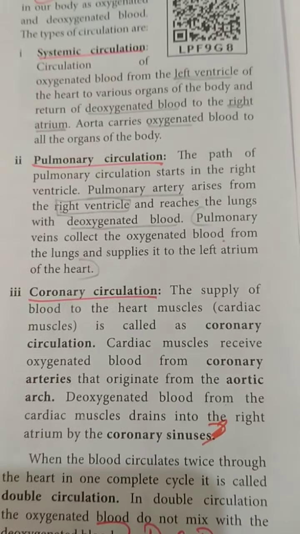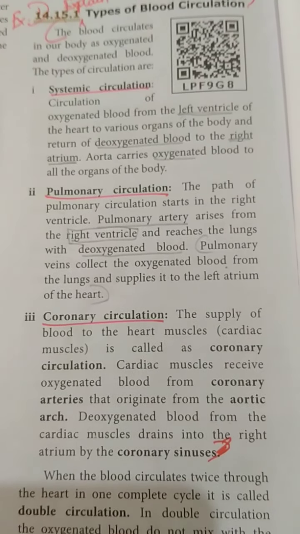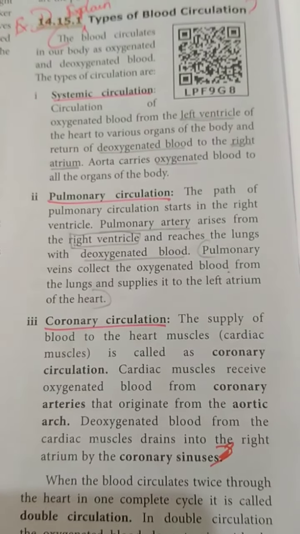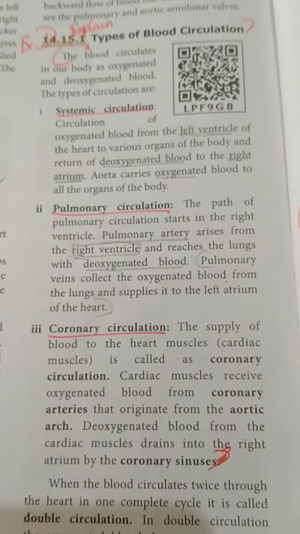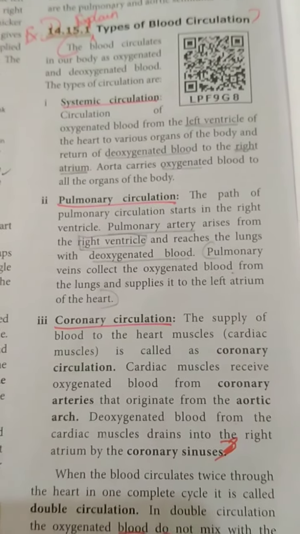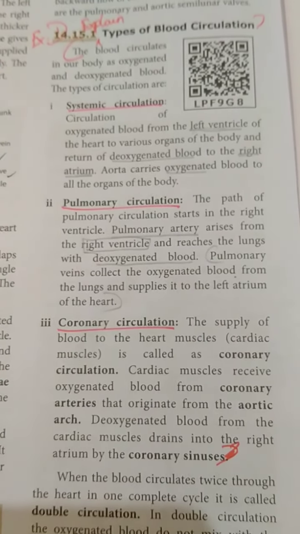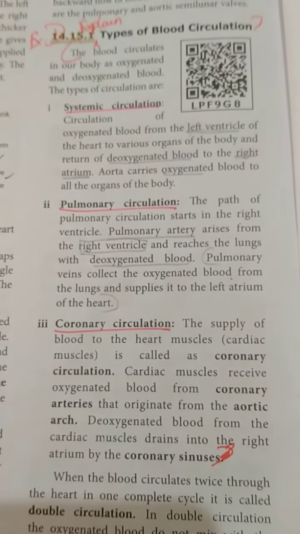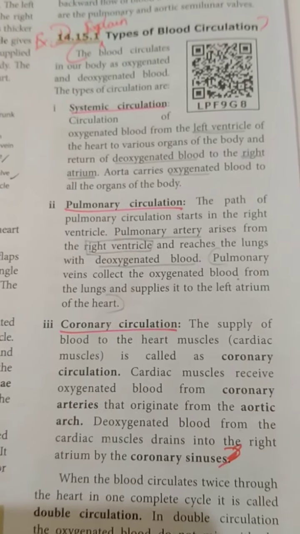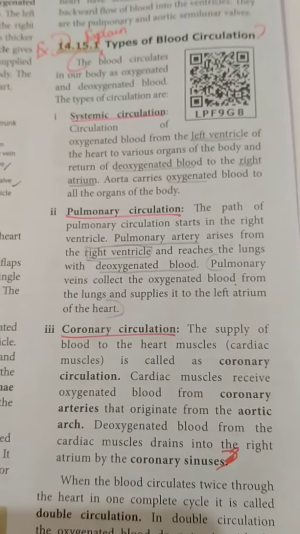I think you all understand easily. They originate from where? The aortic arch. And here the coronary sinus carries deoxygenated blood from the cardiac muscles to which side? The right atrium, by the coronary sinus. I think you all understand, students.